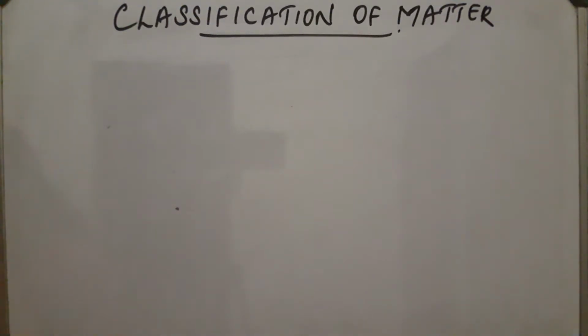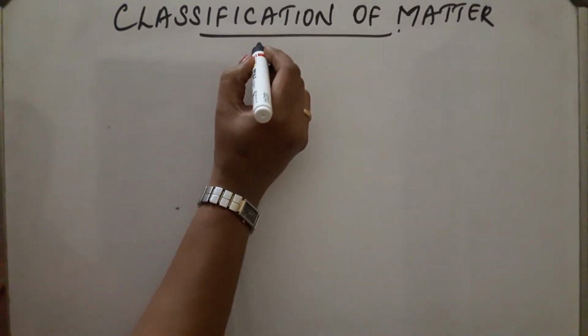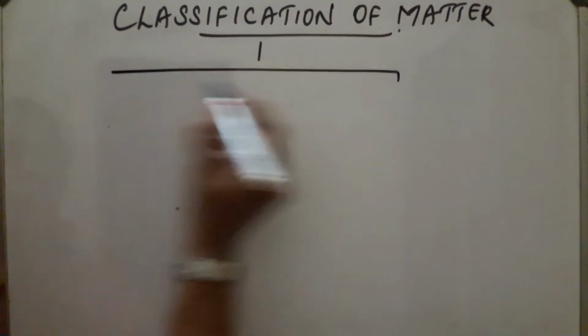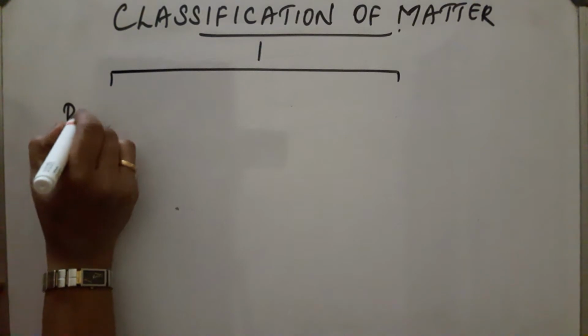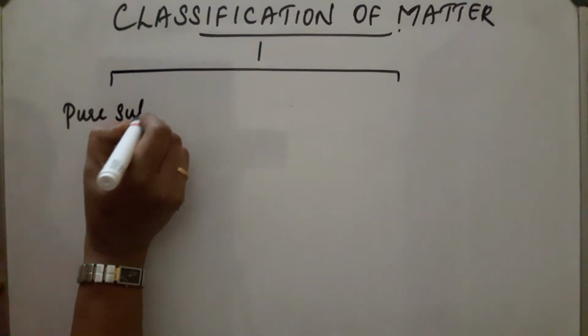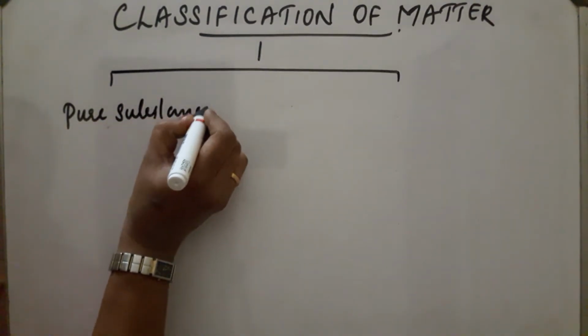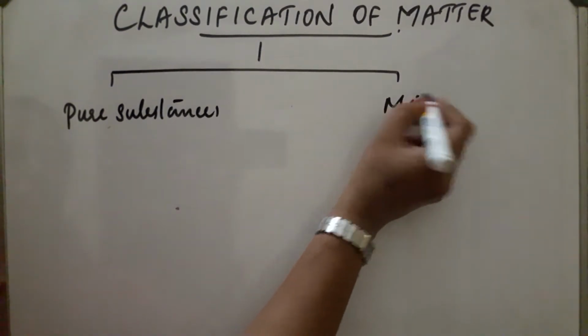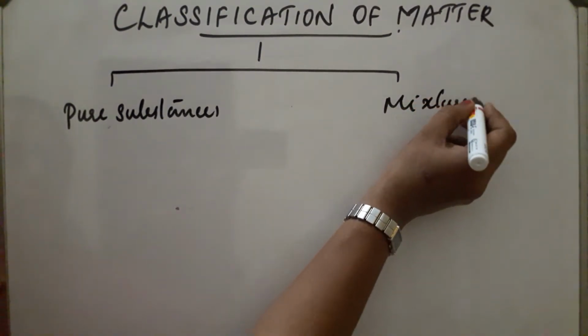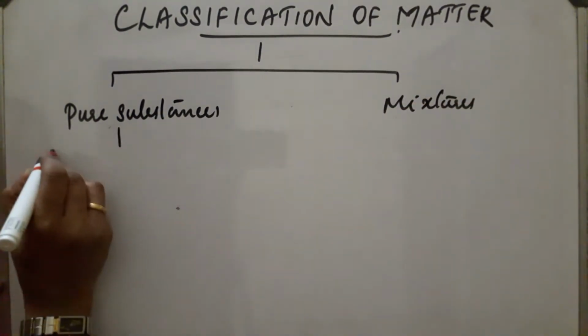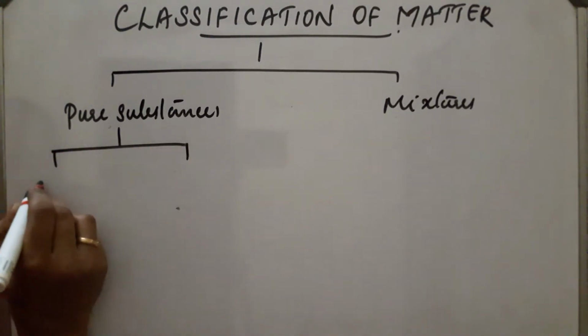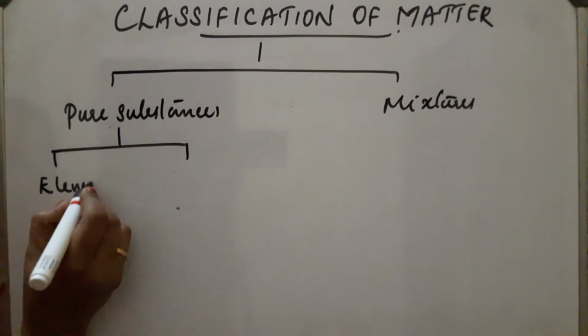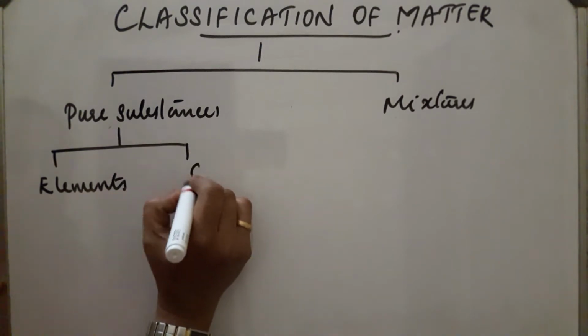Classification of matter. Matter is divided into two: first one, pure substances and mixtures. These pure substances are again divided into two, elements and compounds.